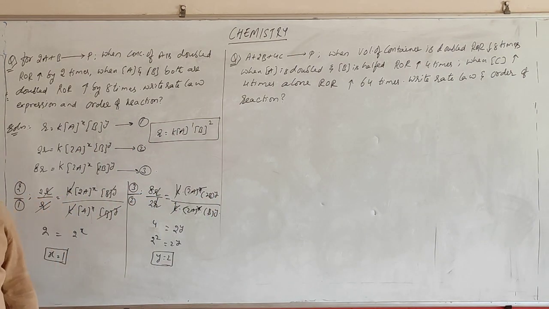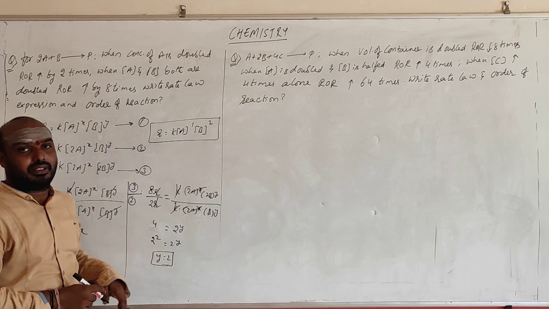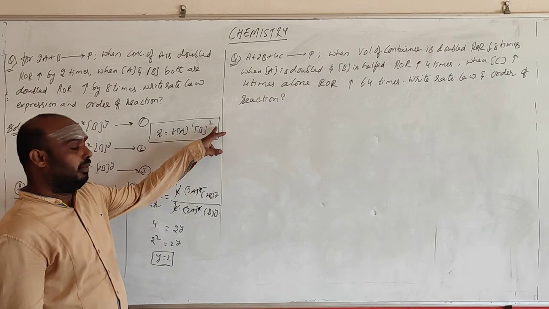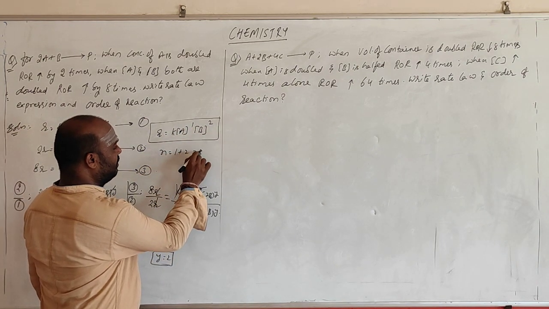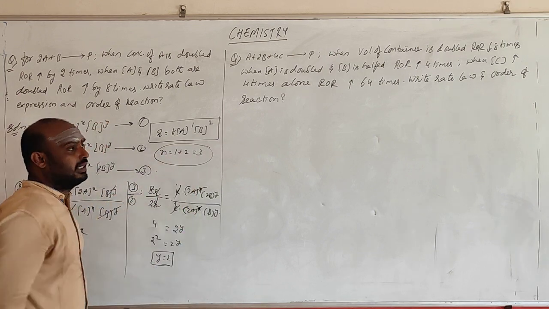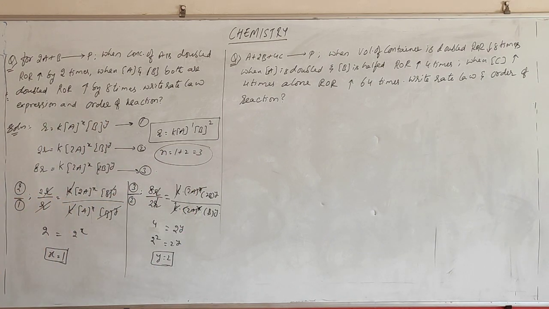And what is the order? Order is nothing but the sum of the powers in the rate law, here 1 plus 2. So order is equal to 1 plus 2 is equal to 3. So the order of the reaction is 3. Clear? Are you able to solve this?